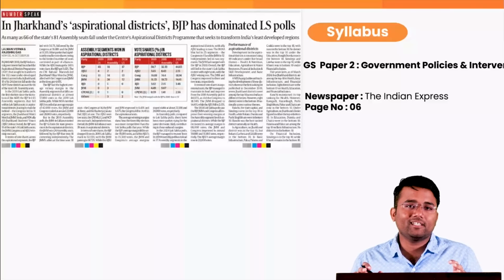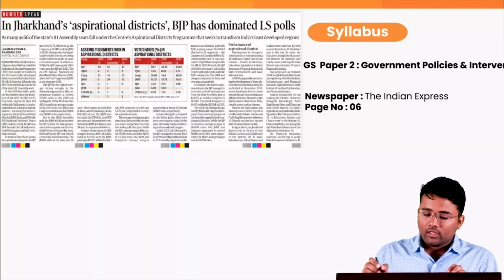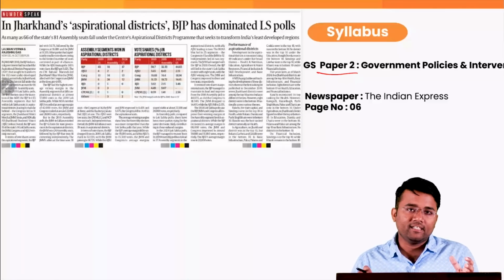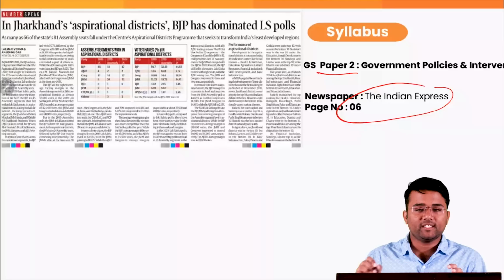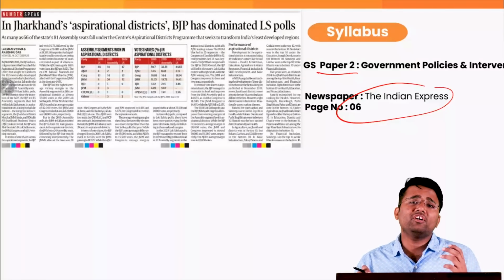In our simplified section, our first topic is the Aspirational District Program. This particular topic pertains to the syllabus of your GS paper 2, government policies and interventions, and this has appeared in today's Indian Express, page number 6. Now, this article is one such example which is more political in nature.